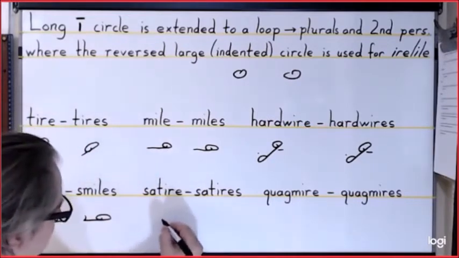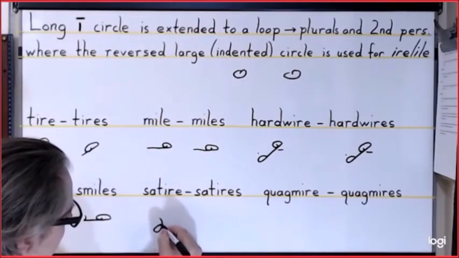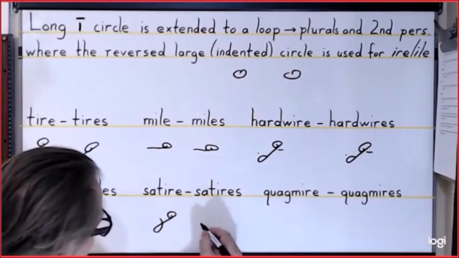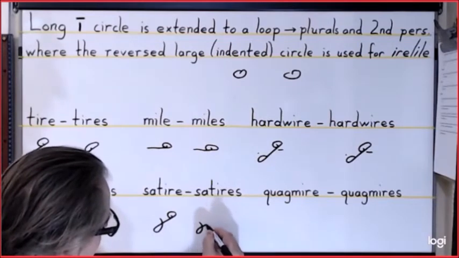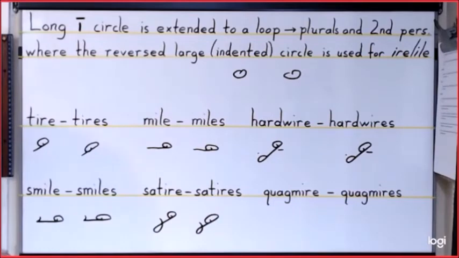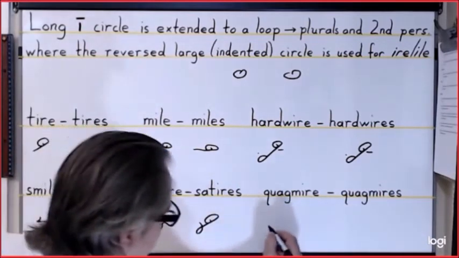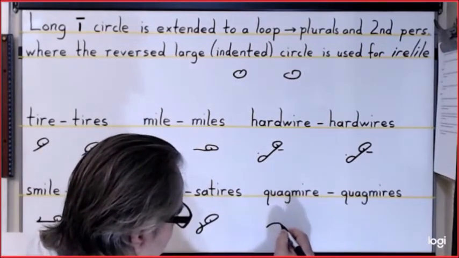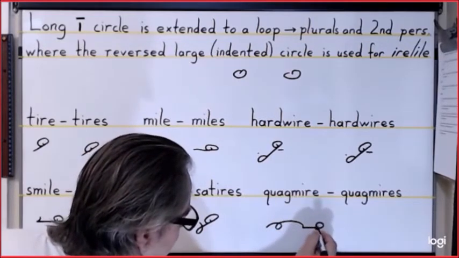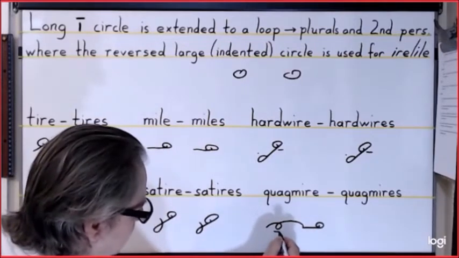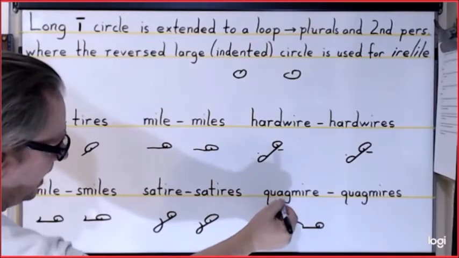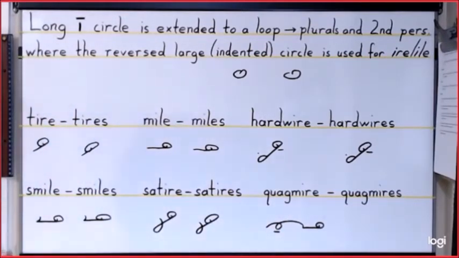For satire, it is S, A, T, and a reverse circle long I. For satires, it's S-A-T, then that looped circle for the long I. For quagmire, this is K-A-G-M, reverse circle I, and then a dash underneath the A sound here to get that quagmire sound or the W sound.